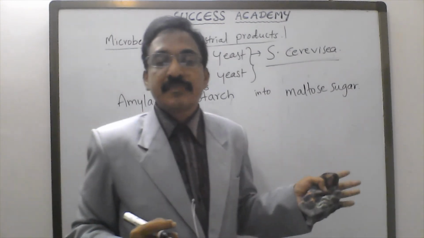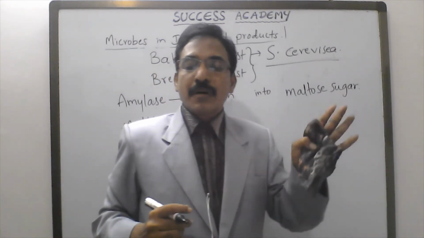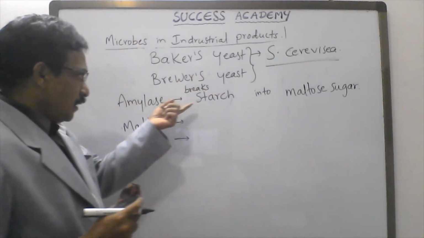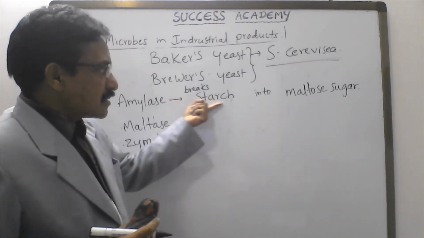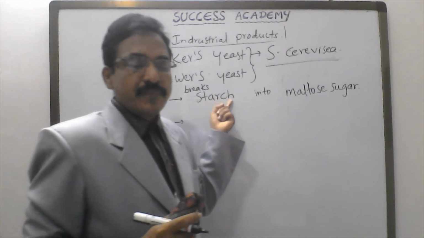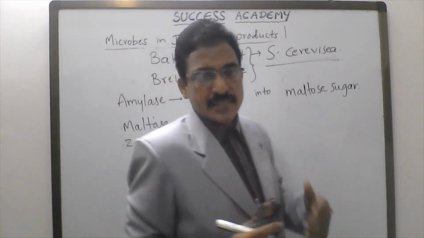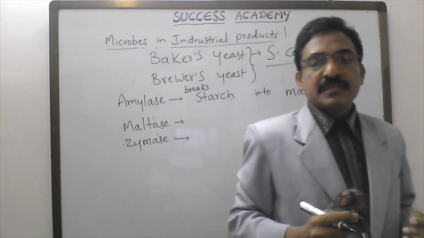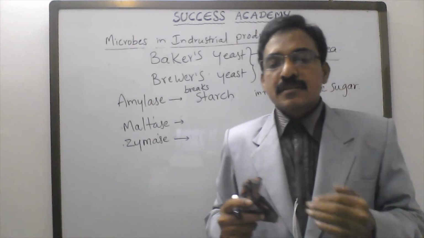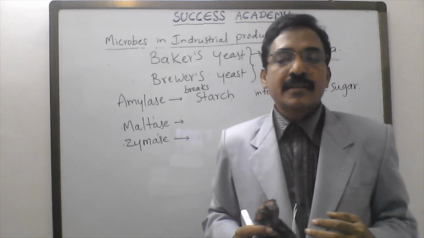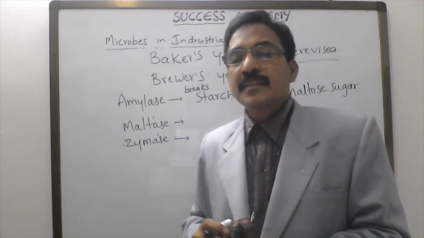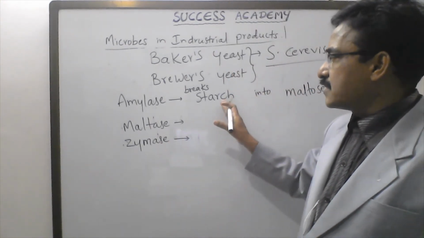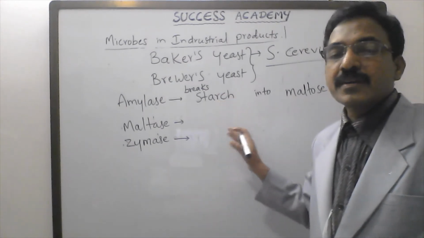Maltase is the enzyme which acts on maltose. First you have to remember starch. Starch is the stored food material in plants. The cereals have starch as their food material. In the process of malting, this starch is converted into glucose and fructose.